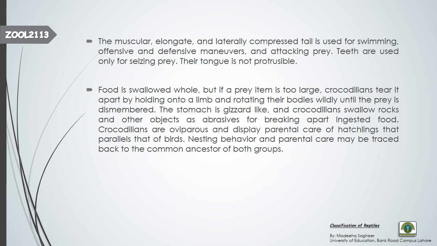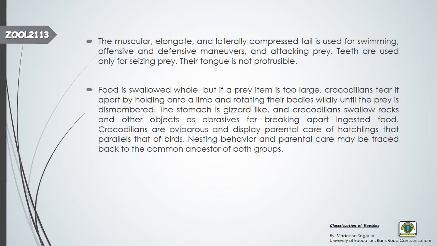Teeth are used only for seizing prey. I have told you earlier that their tongue is not reducible. They don't use their teeth to chew the prey. Though they have very prominent laterally compressed teeth, the teeth are meant just to seize and capture the prey, not to chew it. They actually swallow the prey as it is.